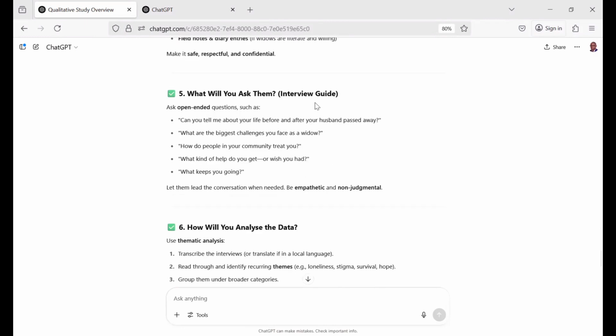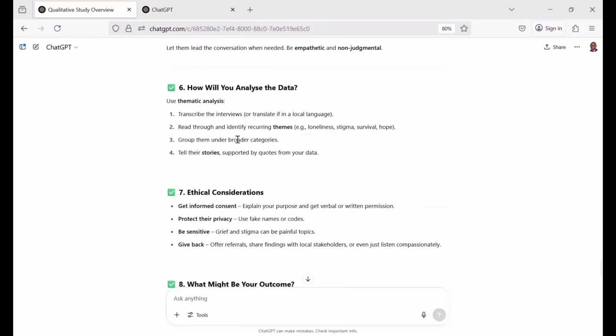And now, what questions will you ask them? The interview guide. Ask open-ended questions such as, can you tell me about your life before and after your husband passed away? Can you see that? And then, what are the biggest challenges you face as a widow? How do people in your community treat you? What kind of help do you get? And so on and so forth.